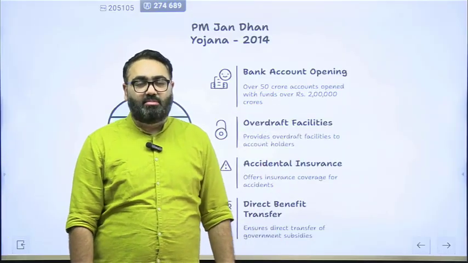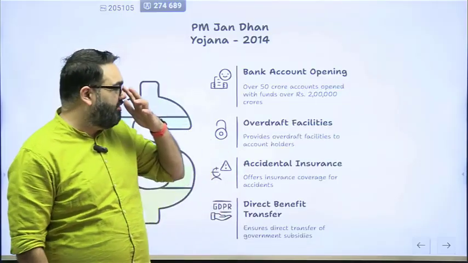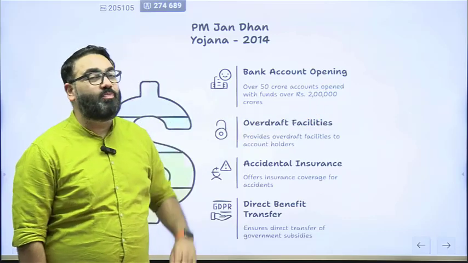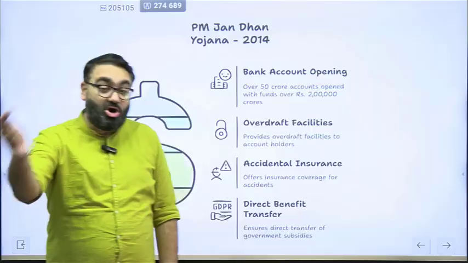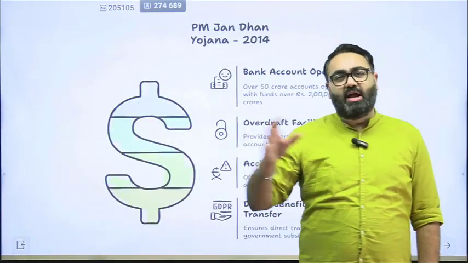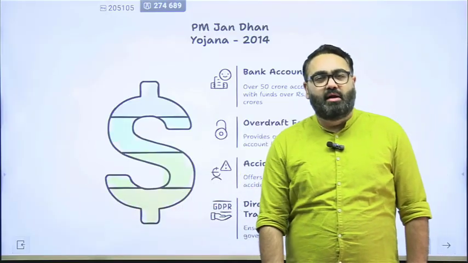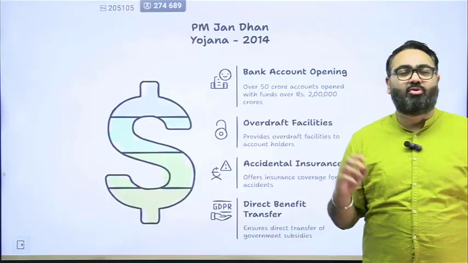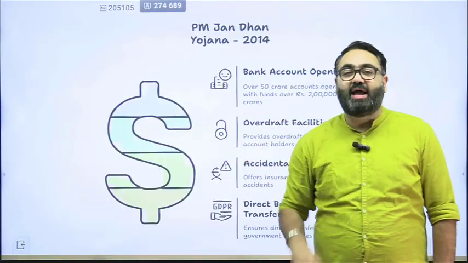Yes, not a lot of money was deposited in most of the accounts, but it has led to accumulation of over 2 lakh crore rupees, which is not a small sum. It is because of this, and please do connect the dots, it is because of this that today when you go to a roadside food stall or eatery, or you buy vegetables and fruit from the roadside, almost at every single place you can pay via UPI.